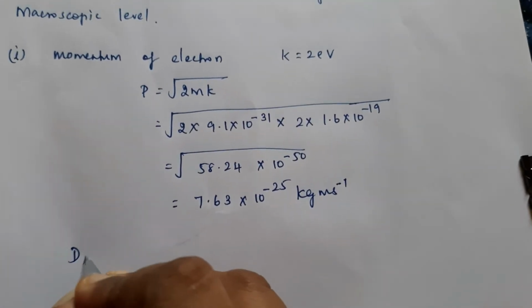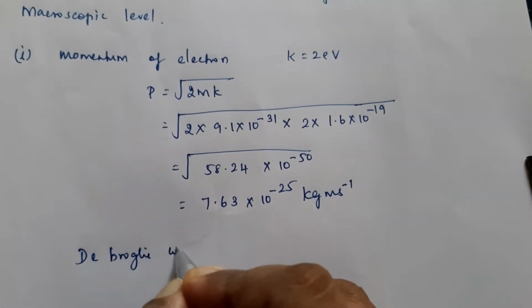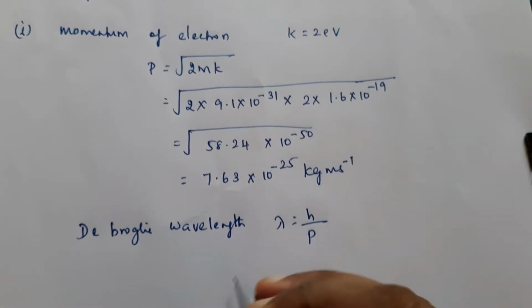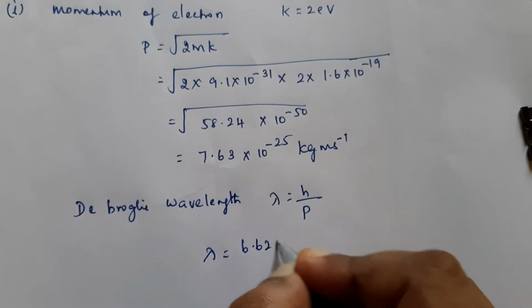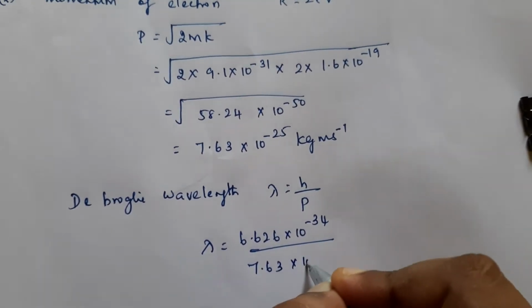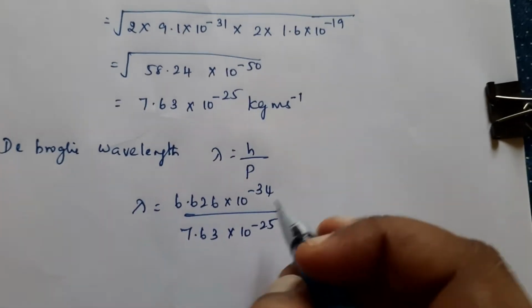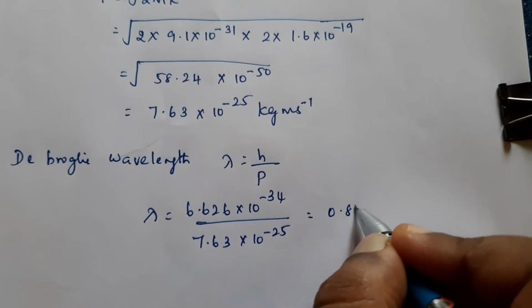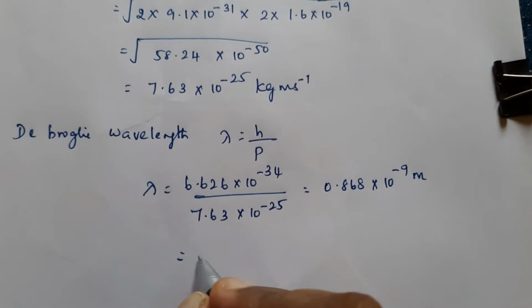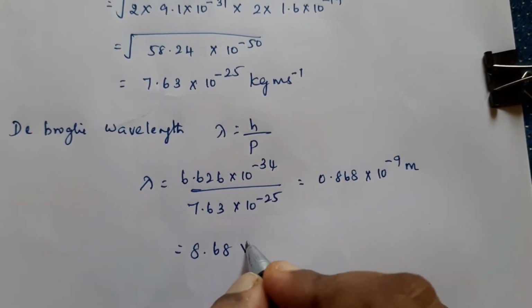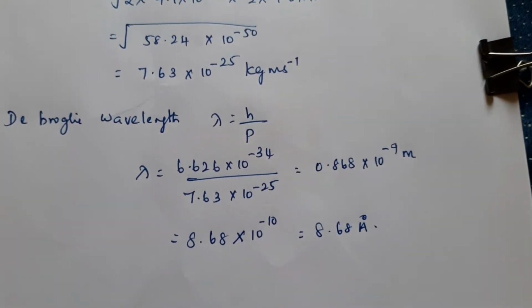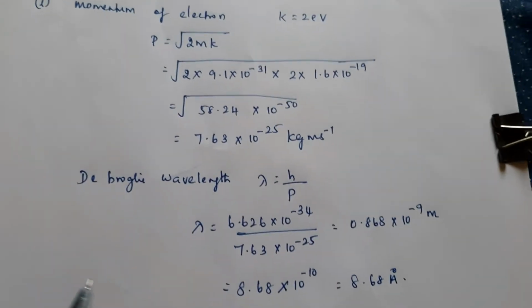Now we will find out the de Broglie wavelength. So the de Broglie wavelength lambda is equal to h by p. So lambda is equal to h value 6.626 into 10 raised to minus 34 divided by 7.63 into 10 raised to minus 25. Now if we divide these values, you will be getting 0.868 into 10 raised to minus 9 meter. Now this can be written as 8.68 into 10 raised to minus 10, which is 8.68 angstrom. Okay. So now we have found out for electron.